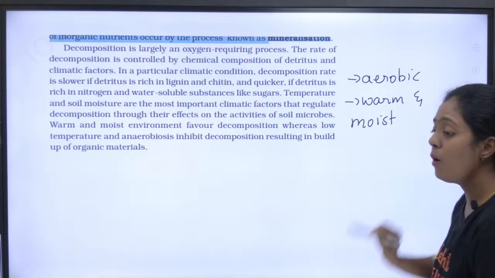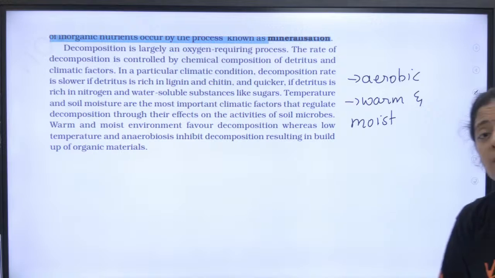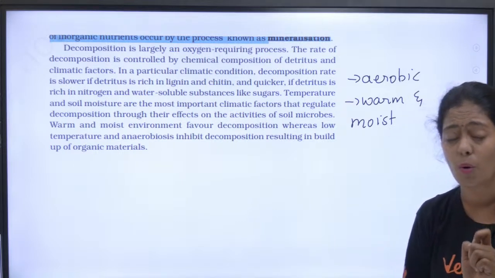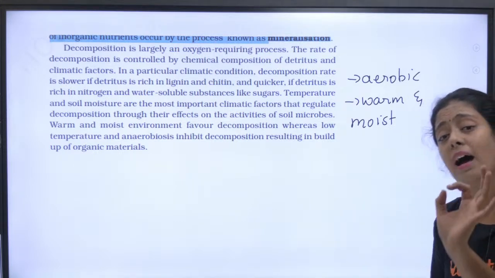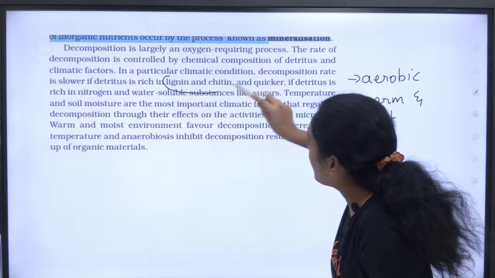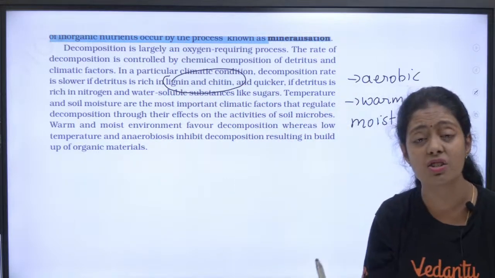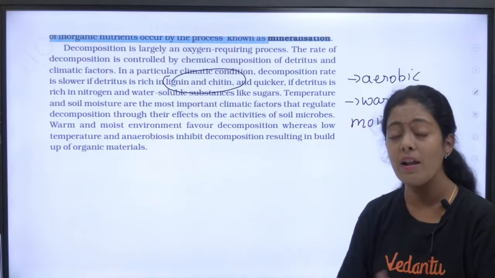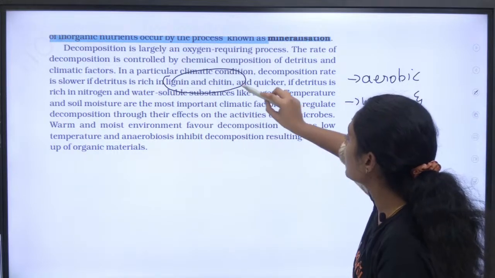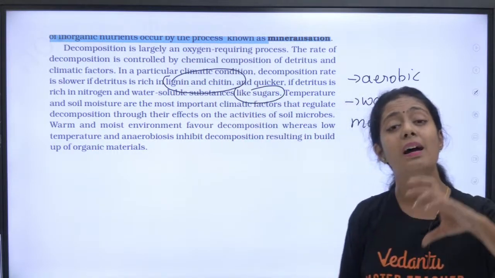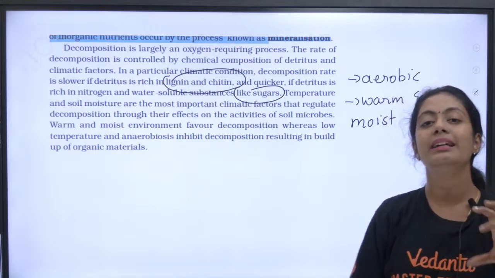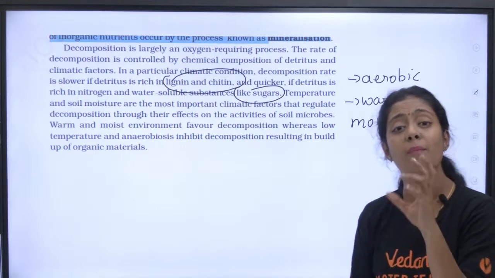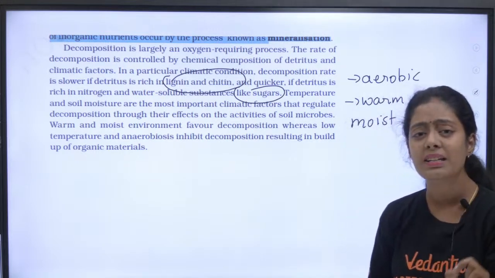Both are very important. And one more thing: if you have a great amount of lignin and chitin, the degradation will become very, very slow. Whereas if they have glucose and sugars, they play a very, very easy role in decomposition. Remember all these factors, they are quite important.